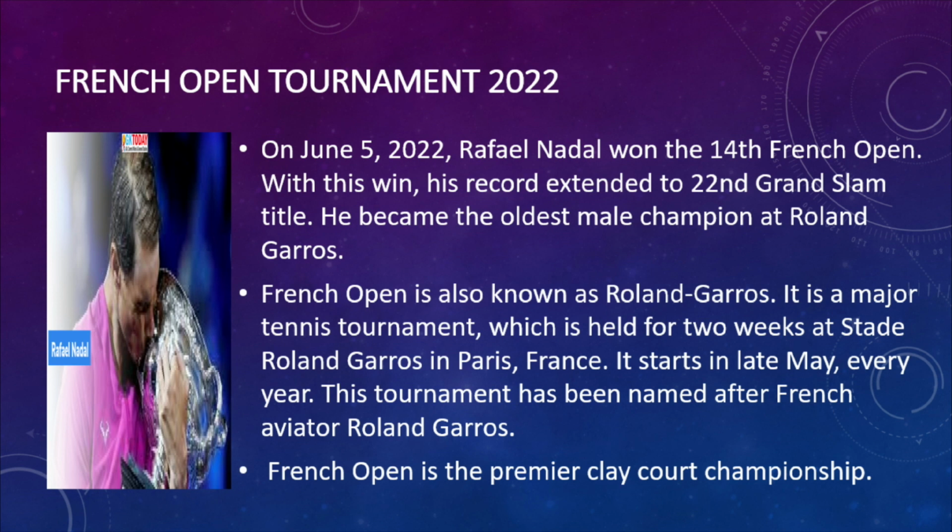The tournament has been named after the French aviator Roland Garros. So the French Open tournament was named after Roland Garros.